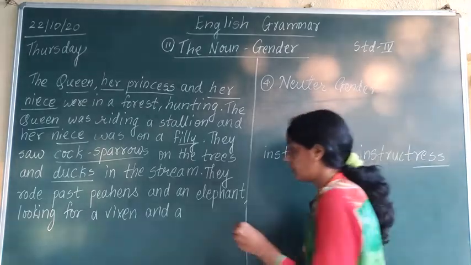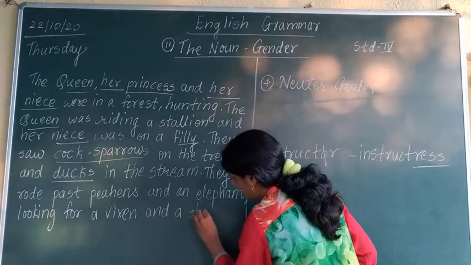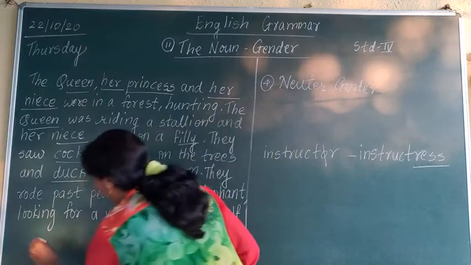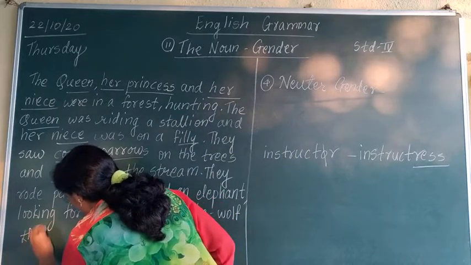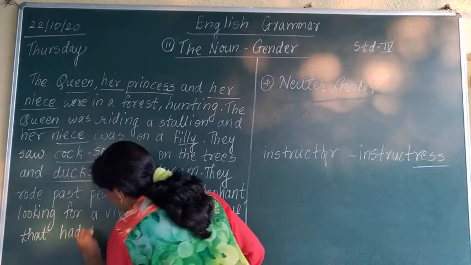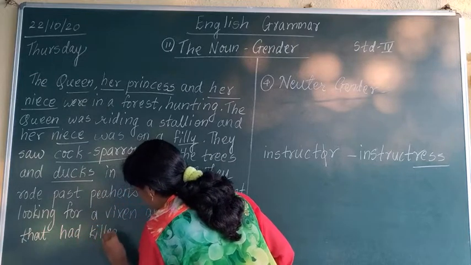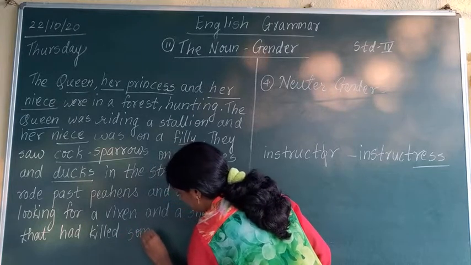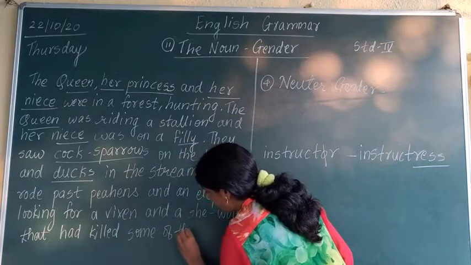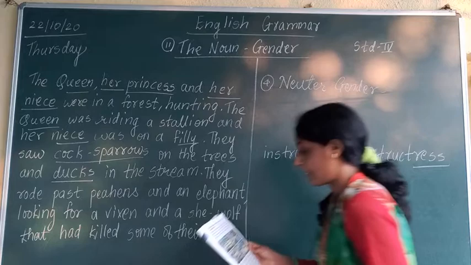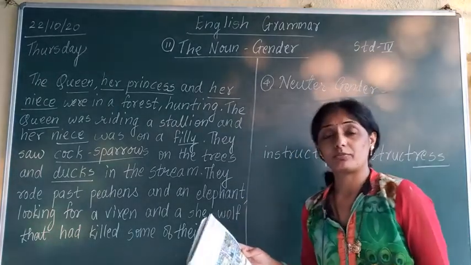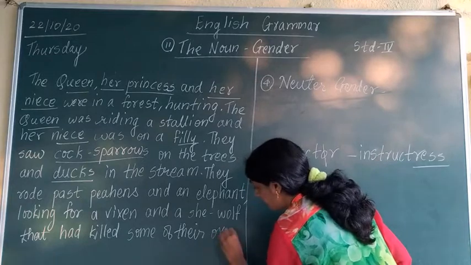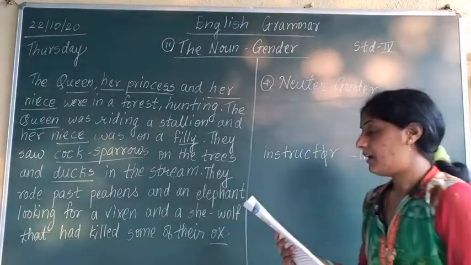She wolf, that had killed some of their cows. Now cows are female. What will be male of cows? Ox.